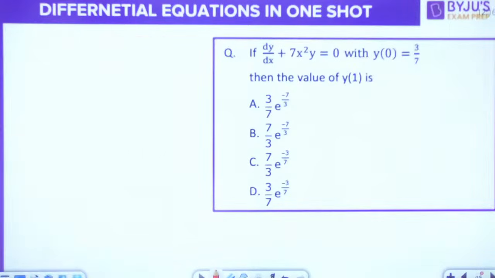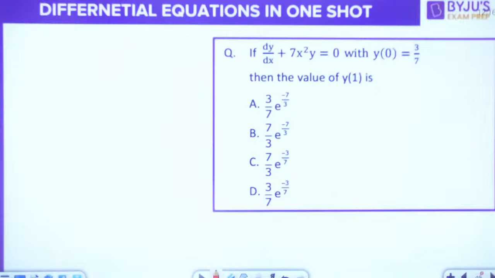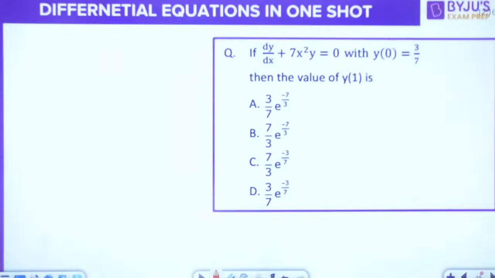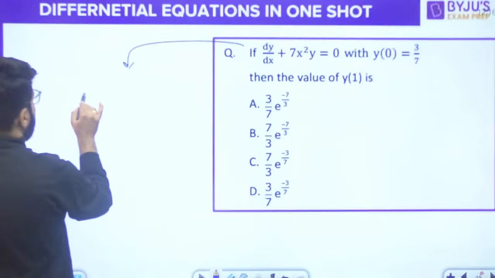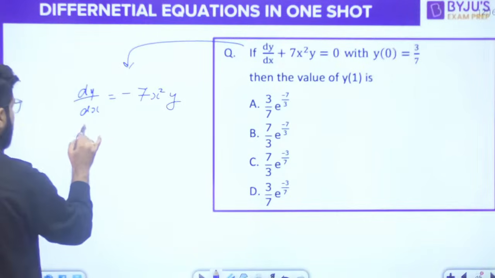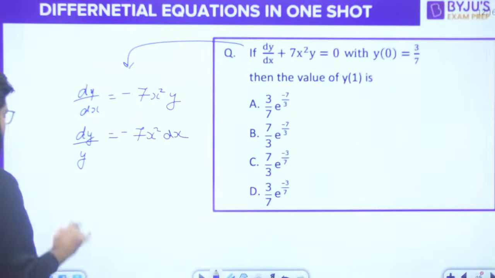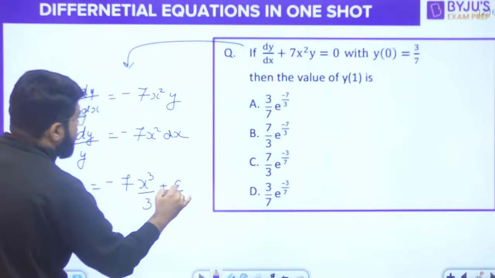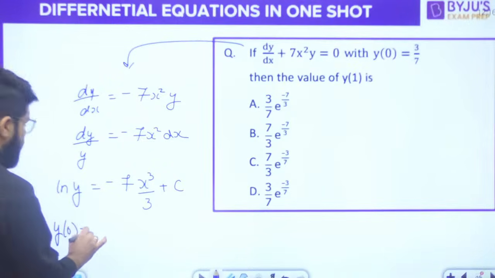Next question quickly. If dy by dx plus 7x square y is 0 with y0 equal to 3 by 7, then find the value of y1. Chalo, quickly. So what is dy by dx here? Dy by dx here is minus 7x square y. So when you divide by y, dy upon y is minus of 7x square dx. Once again, you integrate. ln y is equal to minus of 7 x square integral is x cube by 3 plus constant of integration, and once again they have given the initial value y0 is equal to 3 by 7.